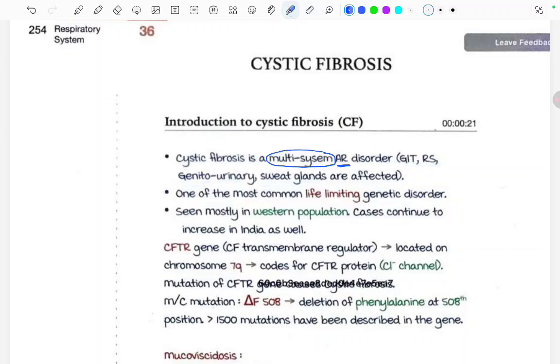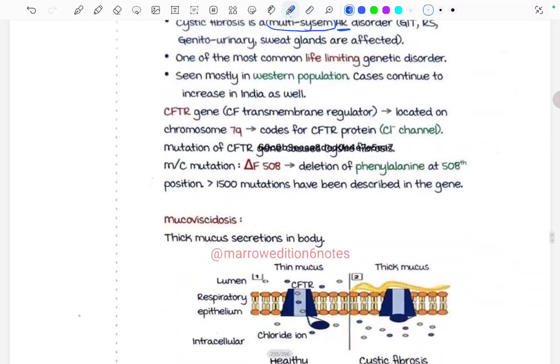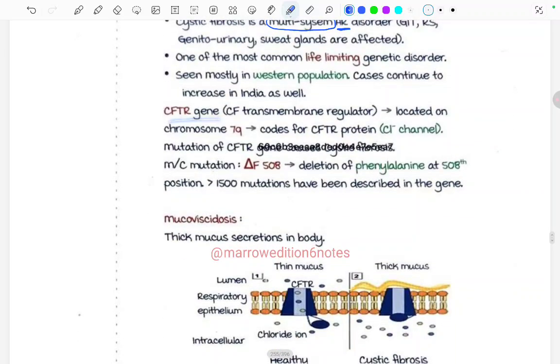One of the most common life limiting genetic disorders. Oh, so it is not seen that rarely, after all, it is the most common life limiting genetic disorder. Seen mostly in Western population. Oh, so it's less commonly seen in India. Cases continue to increase in India as well. Oh, cases are rising.